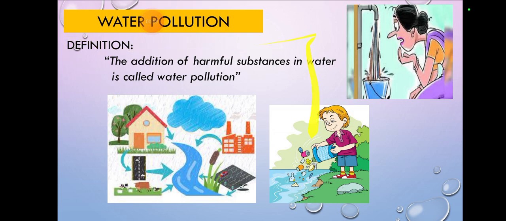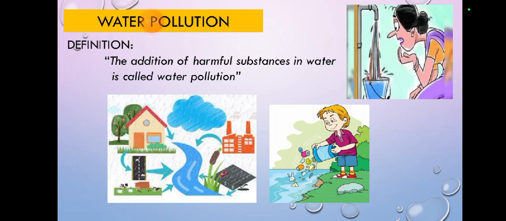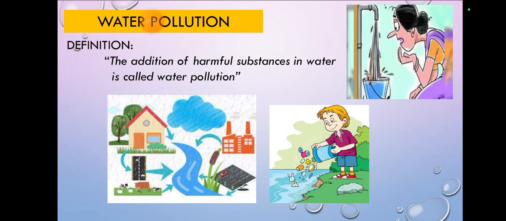Water pollution. The addition of harmful substances in water is called water pollution. In air pollution, we learned that the addition of harmful substances in air is called air pollution. Here it's the same, but we have to go through water. For noise, we learned that unpleasant sound is also called noise pollution.